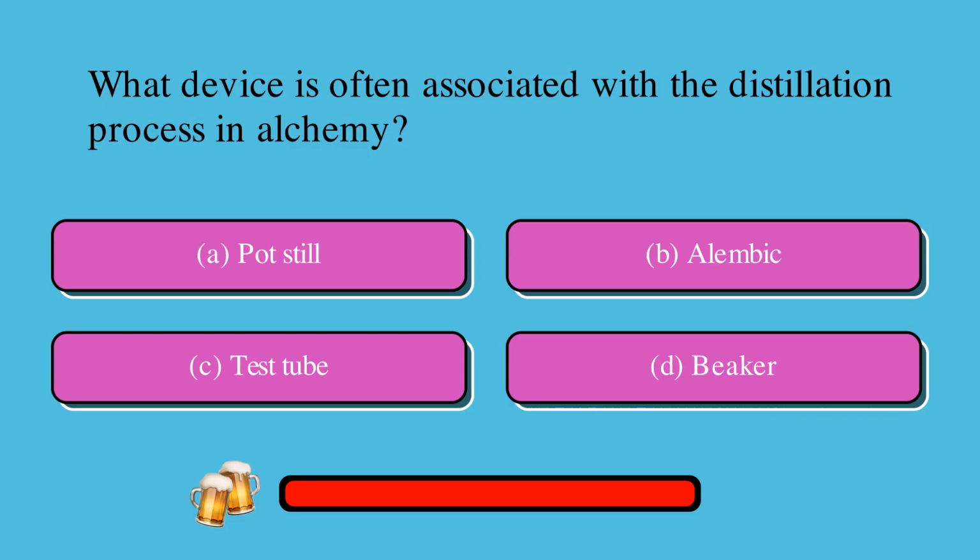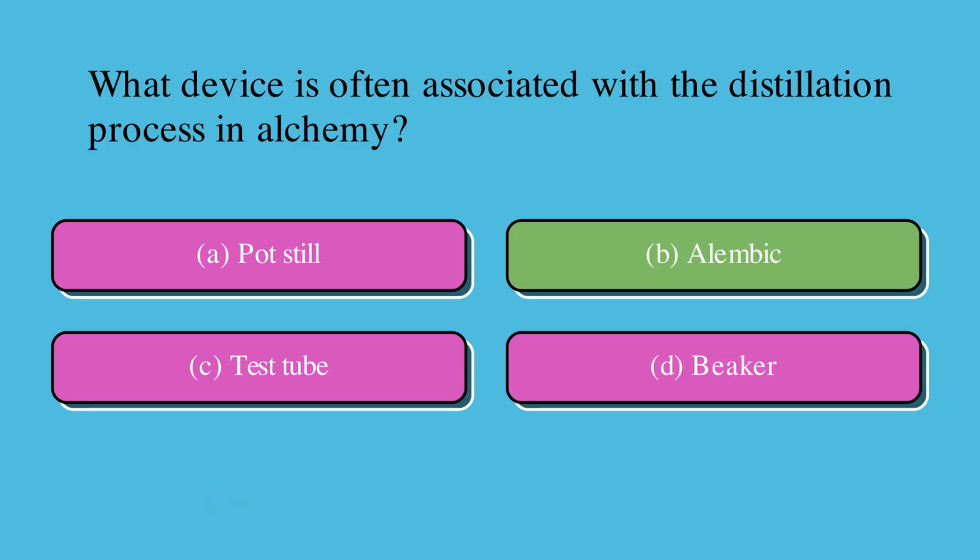What device is often associated with the distillation process in alchemy? Is it A, pot still, B, alembic, C, test tube, or D, beaker? The correct answer is B, alembic.